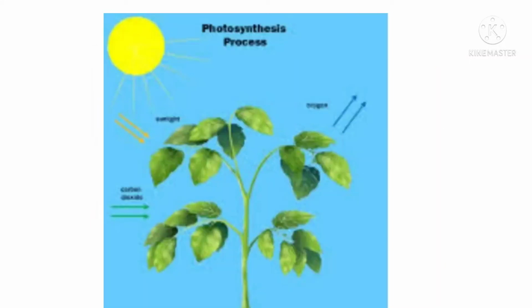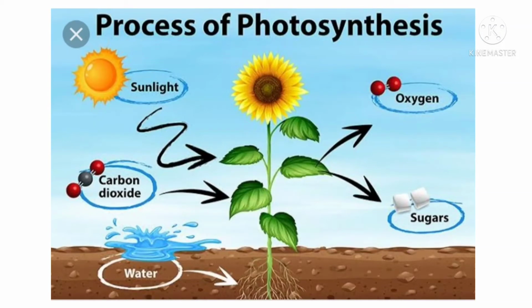Yes, children, leaves. How do the raw materials required for photosynthesis reach there? They reach through sunlight and chlorophyll.